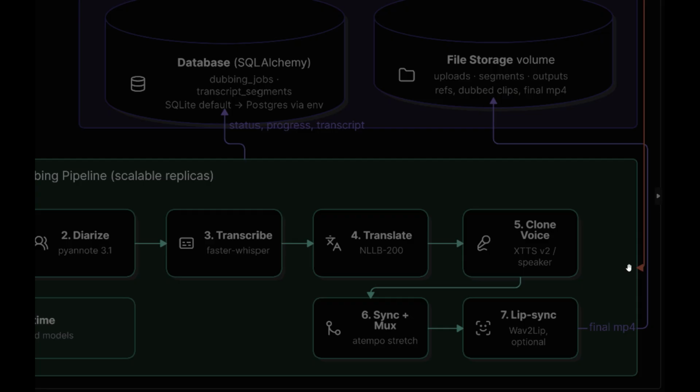Then here's a feature of lip sync, which optionally, Wav2Lip adjusts the speaker's lip movements so they match the newly generated speech. This makes the dubbed video appear much more natural.